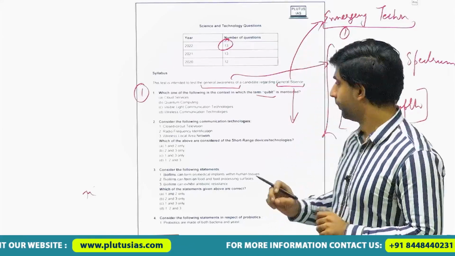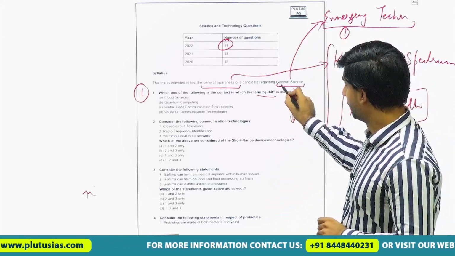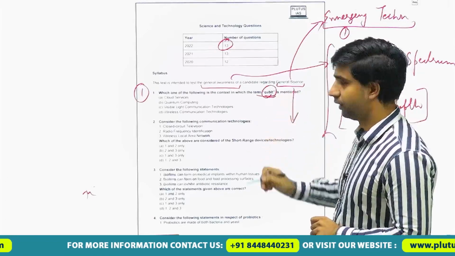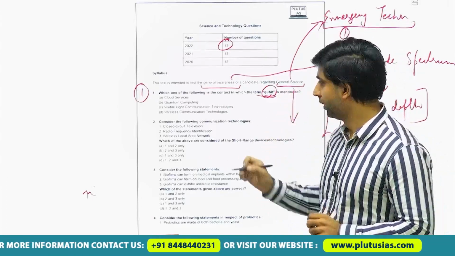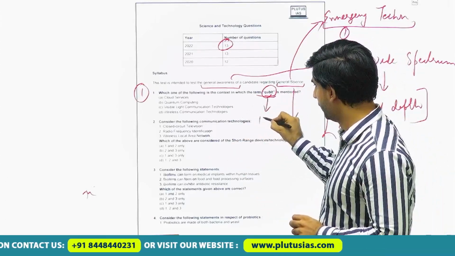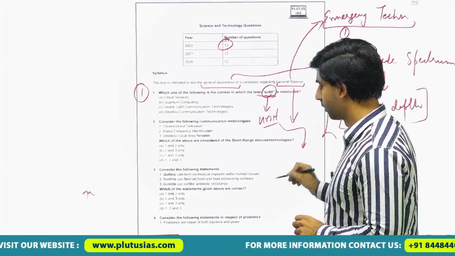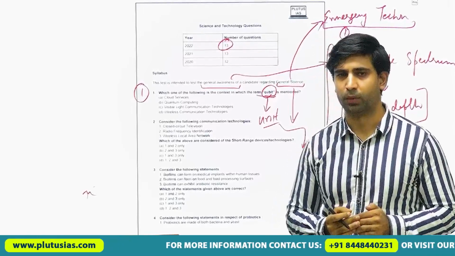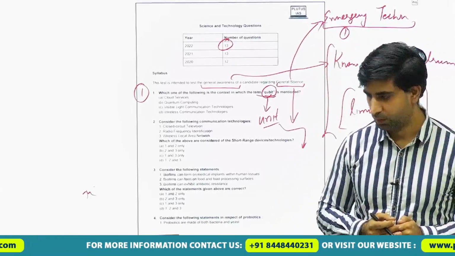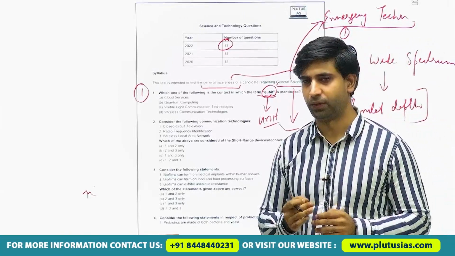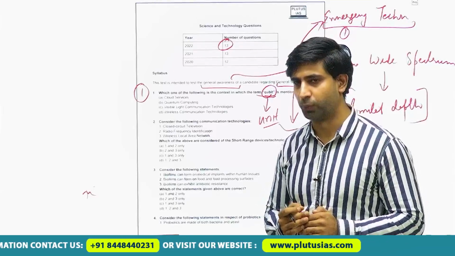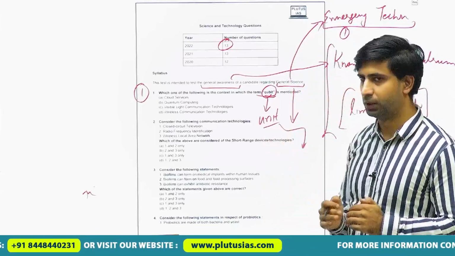Here, qubit: we know it is a unit of information that is processed by quantum computers. Quantum computing is a branch of science which uses a specific technology, qubits, for processing. We will be discussing it in detail.